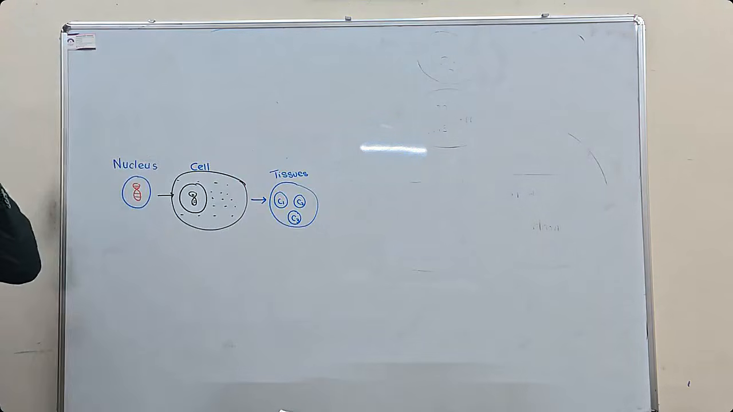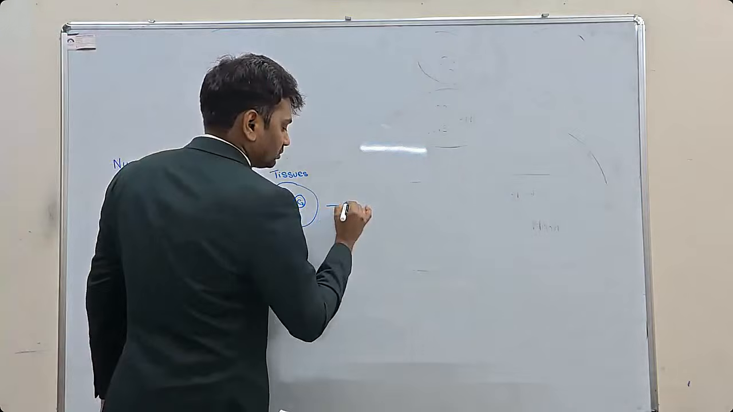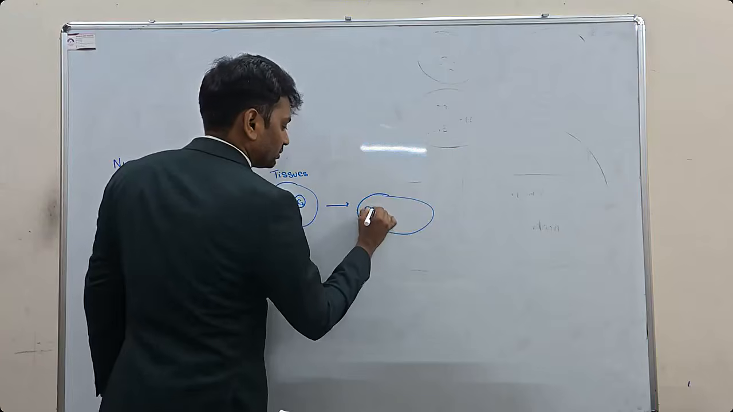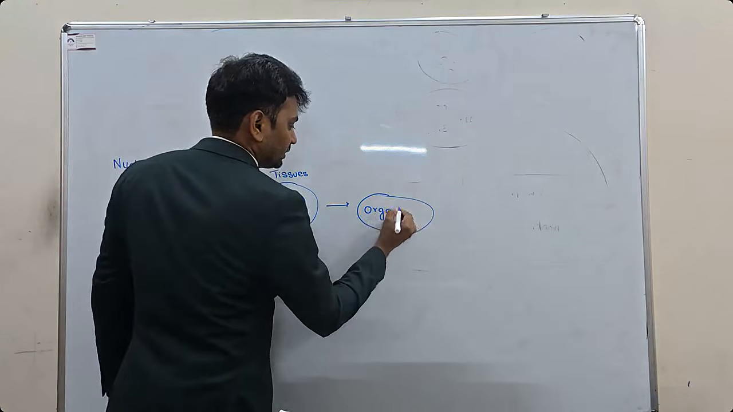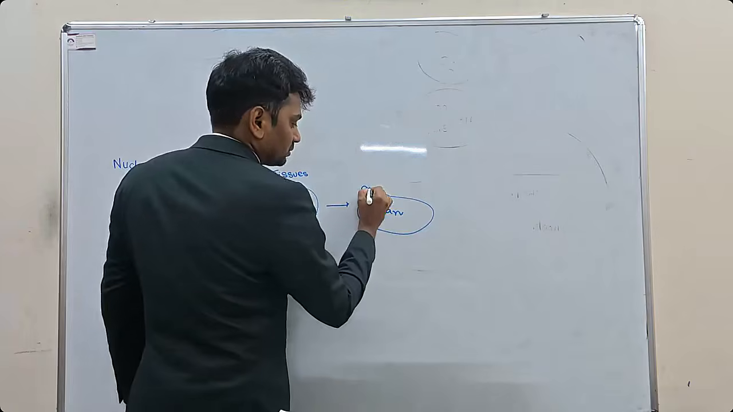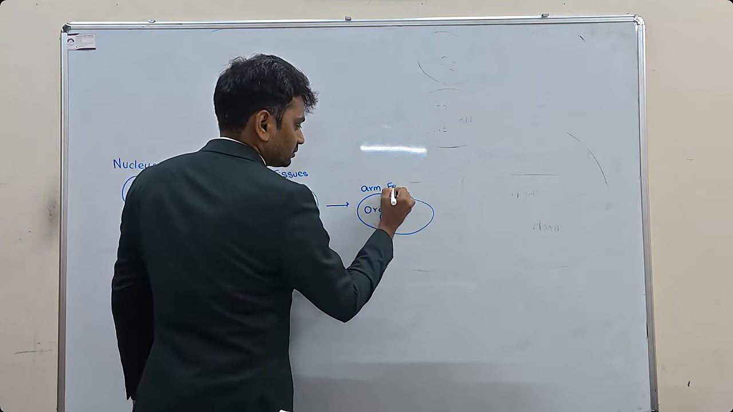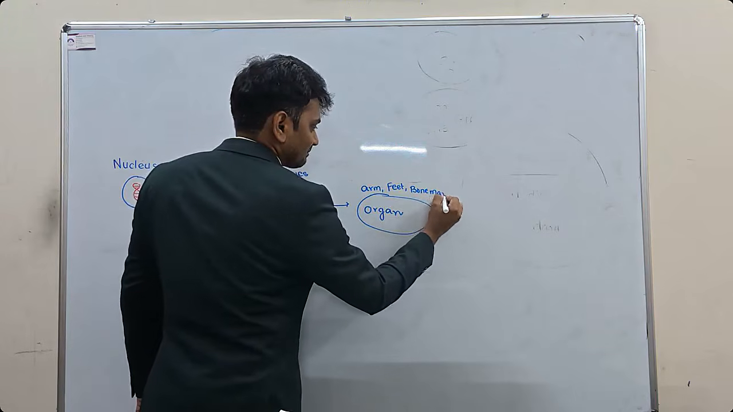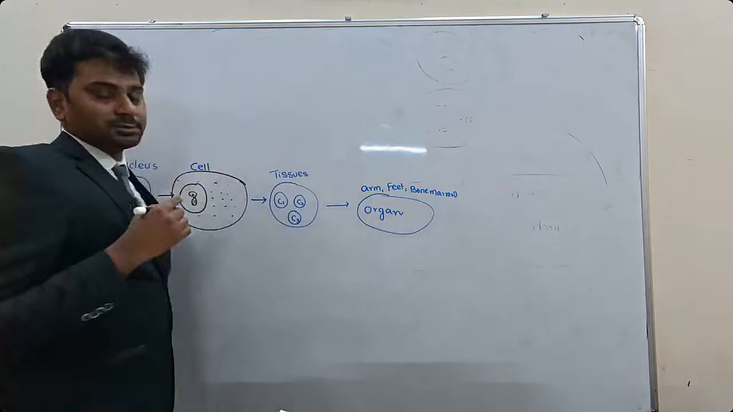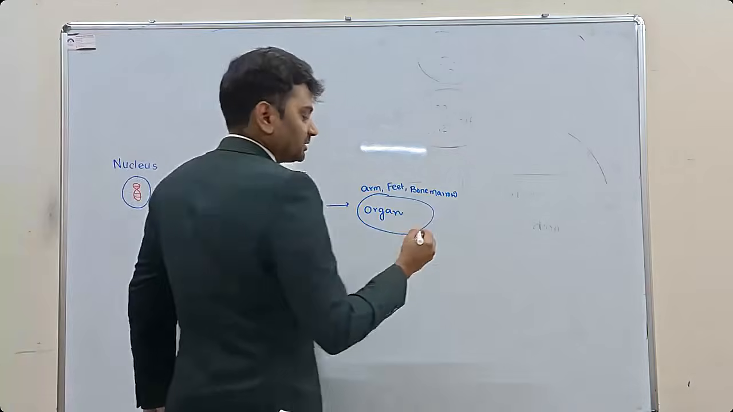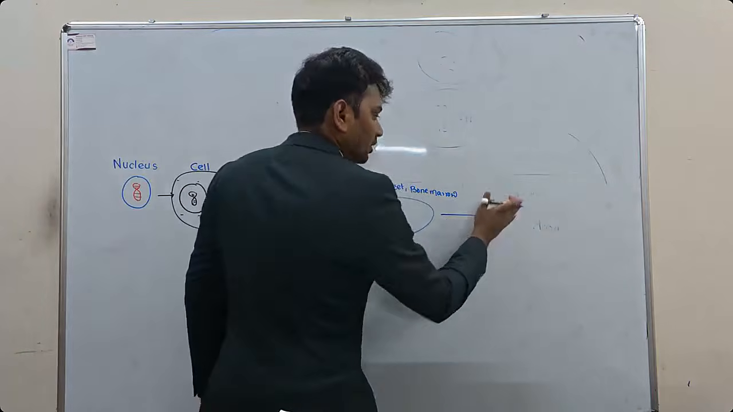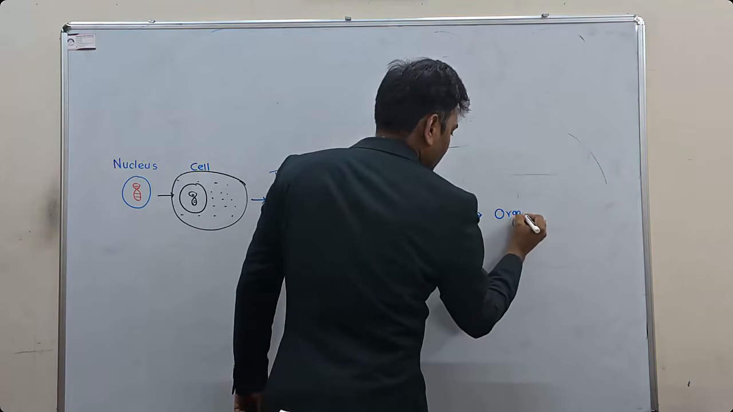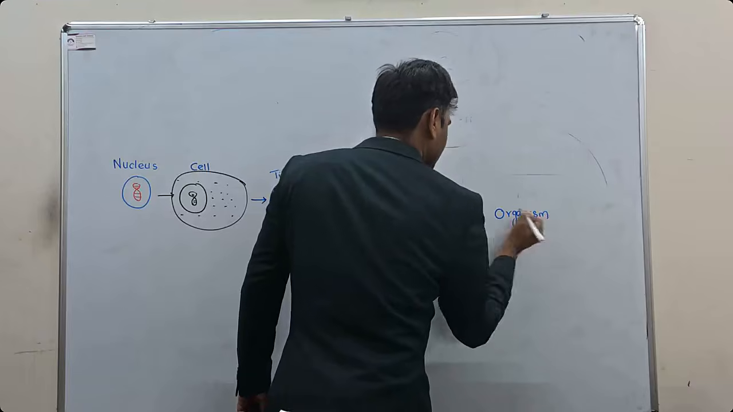Now, a group of tissues leads to an organ. A group of tissues like arms, feet, bone marrow, something like this. So organs. A combination of all these organs will come and form the so-called individual or organism.